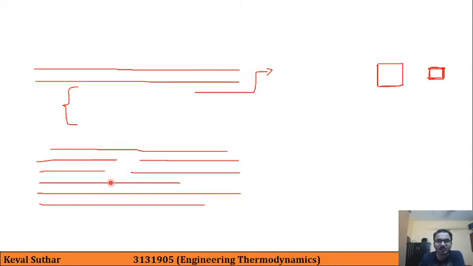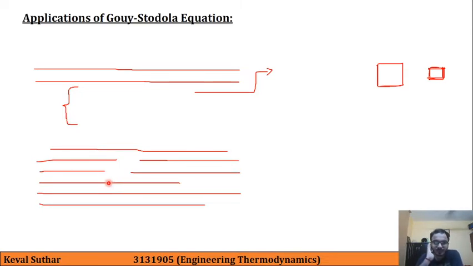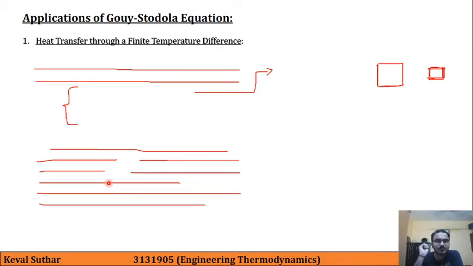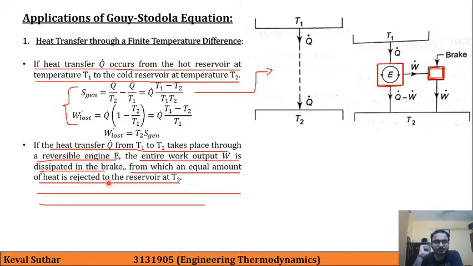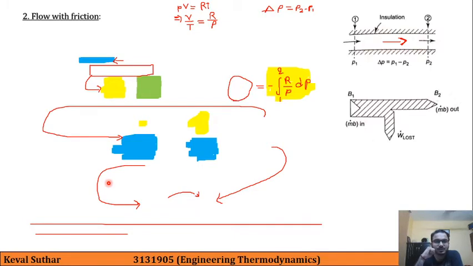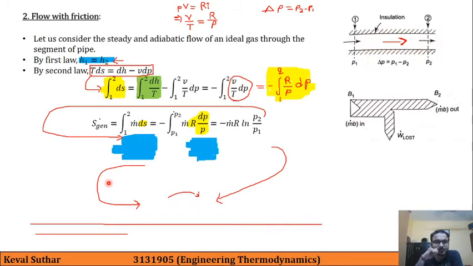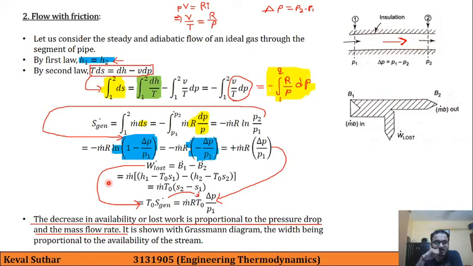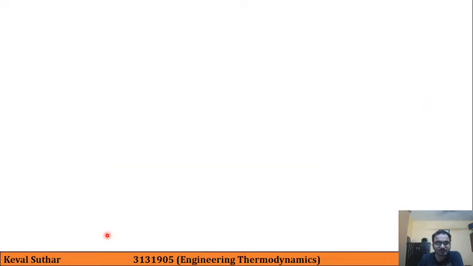And then we studied a few applications of Gouy-Stodola's equation. First was heat transfer through a finite temperature difference. Second was flow with friction, and we applied the first and second law of thermodynamics, and we obtained that the decrease in availability, or lost work, is proportional to the pressure drop and mass flow rate.